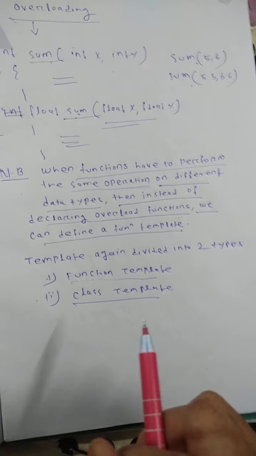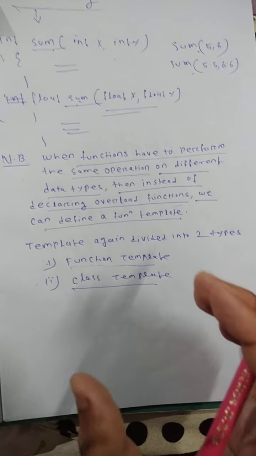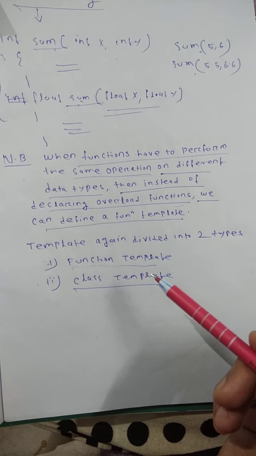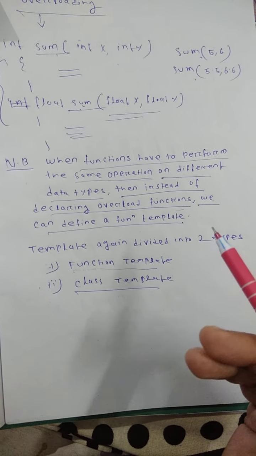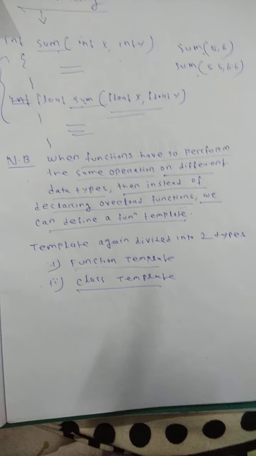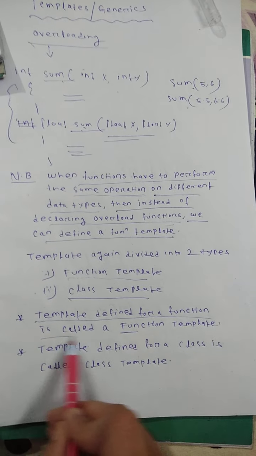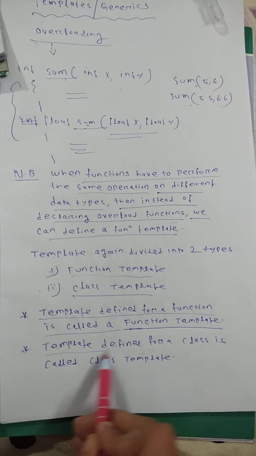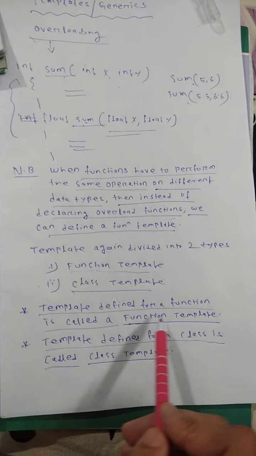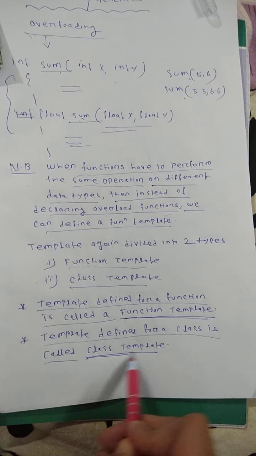What is generic? Generic means, for example, a general store. It contains different types of items in one store. Similarly, a generic function can perform tasks for different data types. A single function can work for different data types. The simple definition: a template defined for a function is called a function template, and a template defined for a class is called a class template.